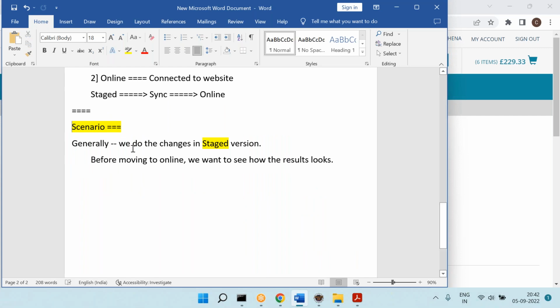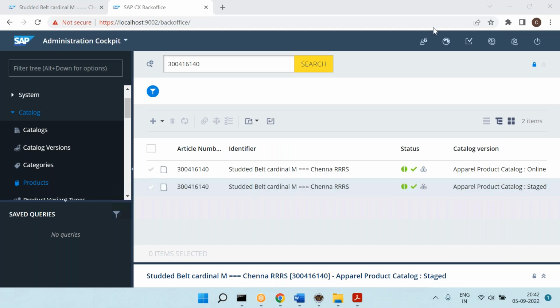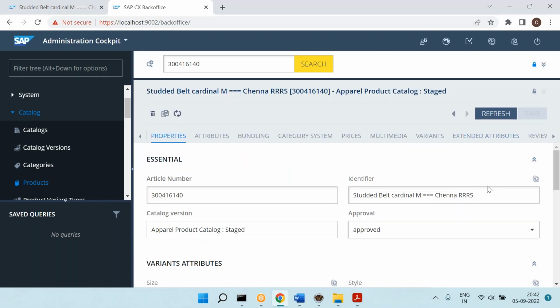Before moving to online, I want to see how the results look. Then what to do? So step number 1, look at here please. I am doing the changes in the staged version. Okay, this is the staged version.